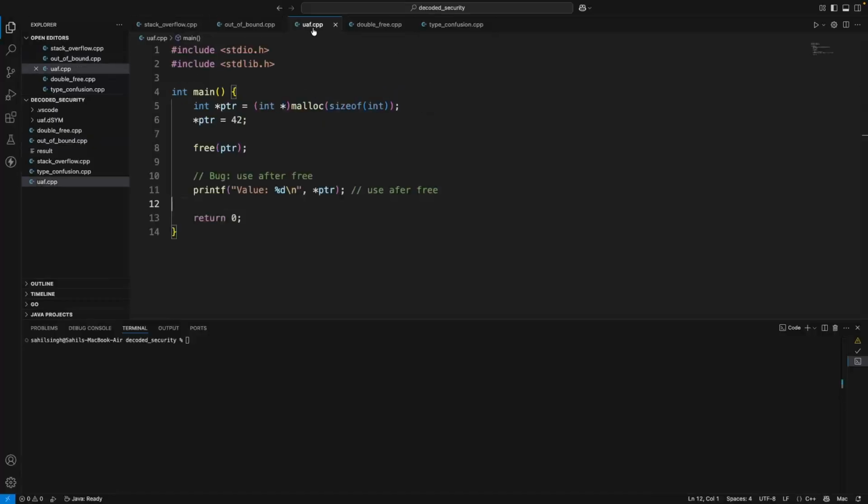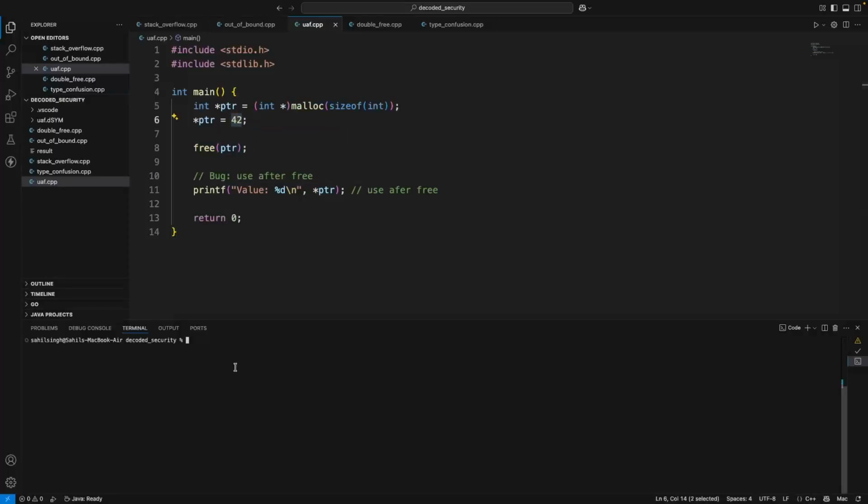Now, the next is use after free. And this is the most dangerous bug. We have discussed it in the previous video also. This is one of the most dangerous memory bugs because everything looks normal here, right? The pointer still has an address which we have freed, but the memory is no longer ours. Another part of the program may reuse it. Now you are reading or writing someone else's data with this pointer, right? Because after freeing, this pointer does not have the value which we have defined.